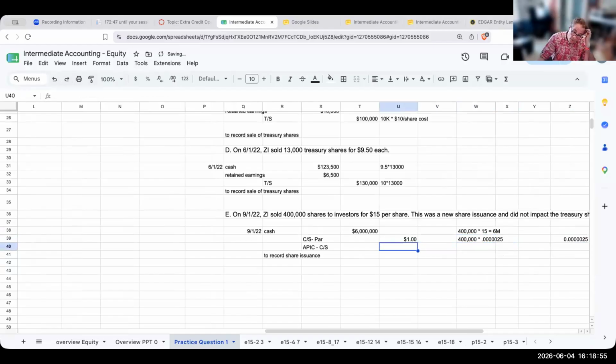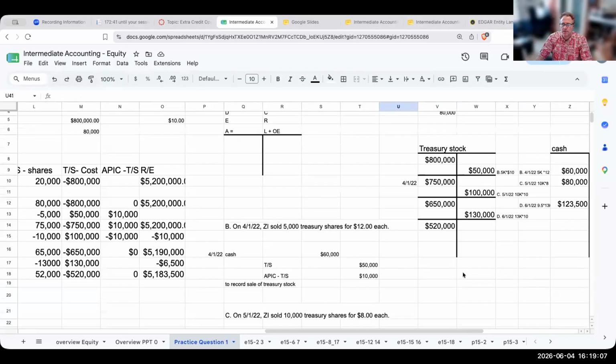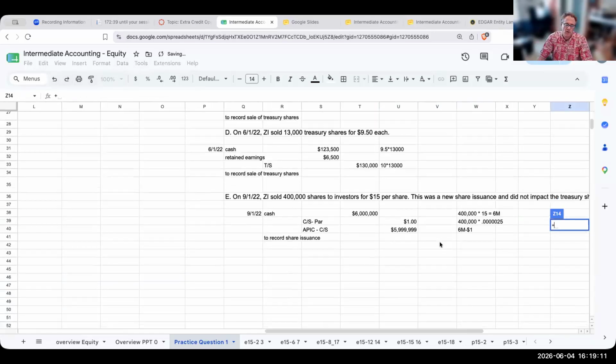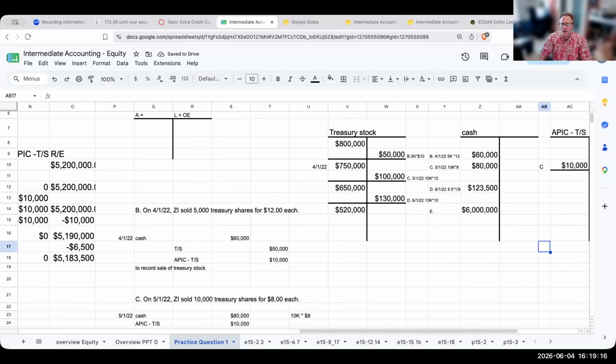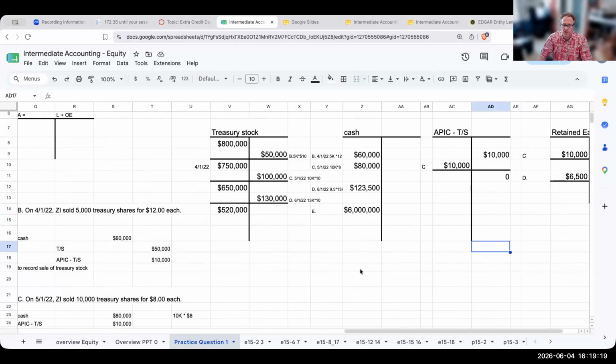Okay. Now, the difference here is going to be 6 million minus a buck, right? This is always basically going to be a plug. Now, let's adjust our T accounts for cash. You don't have to do this for cash, but we're doing this just to balance things out. Basically debiting cash. I'm also going to be crediting two other accounts, my common stock at par.